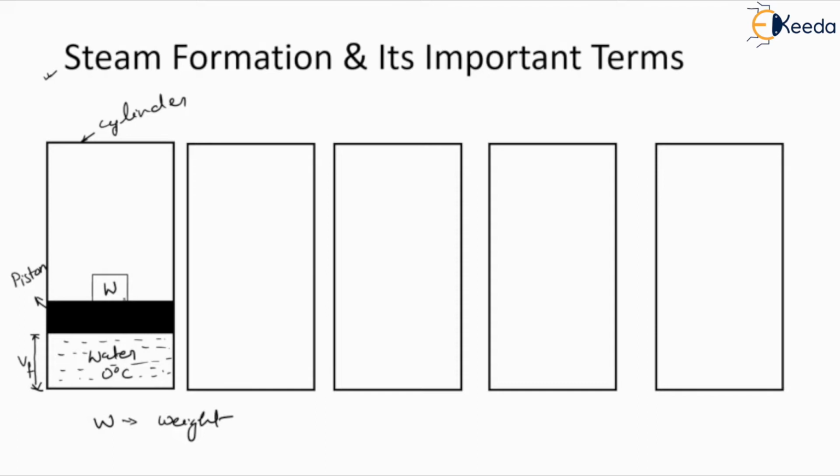This weight is placed over the piston to keep it at one place. So we are considering a cylinder which is filled with Vf volume of water.